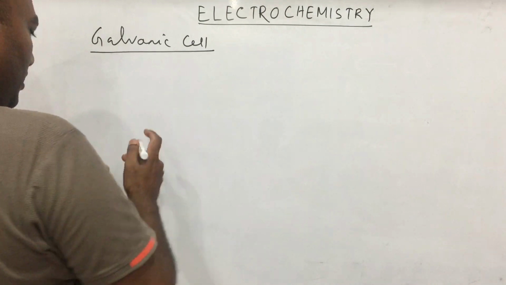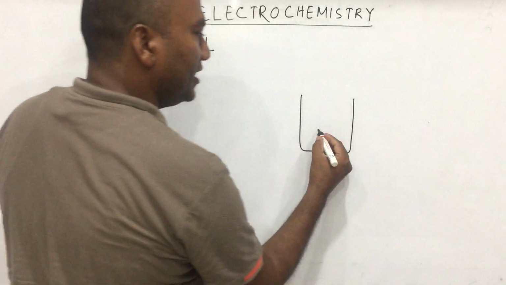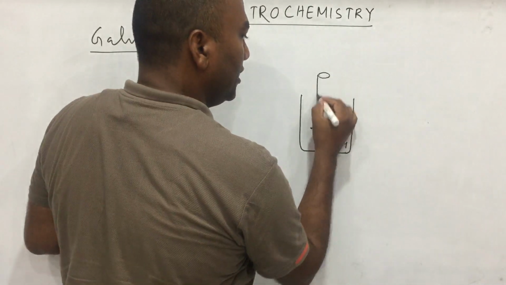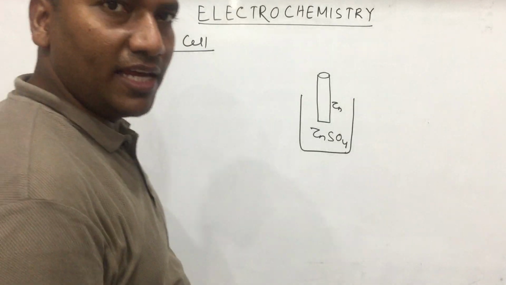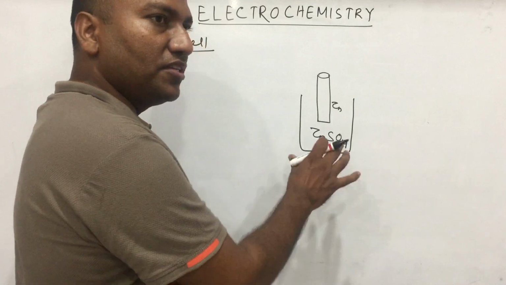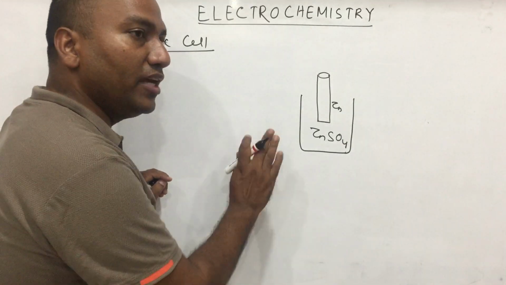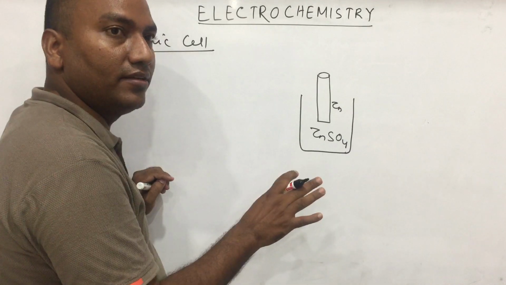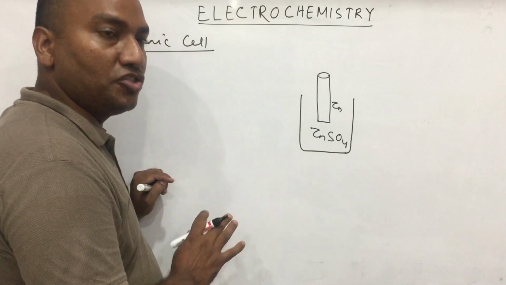Suppose you take a beaker. Inside this beaker, if I take zinc sulfate and put zinc metal inside, is there any chemical reaction? Can zinc metal displace zinc from zinc sulfate? No. That means this reaction is not possible. According to thermodynamics we can say that it is not feasible, with delta G value greater than 0.